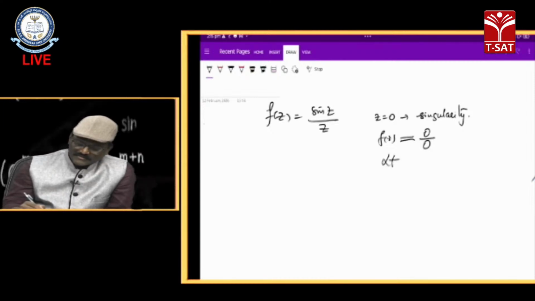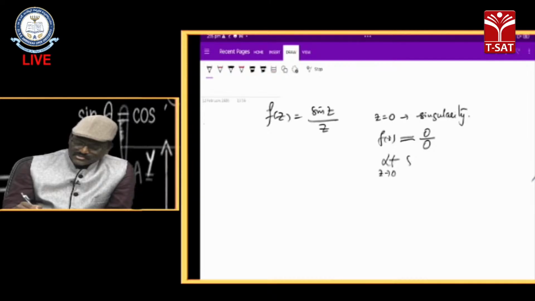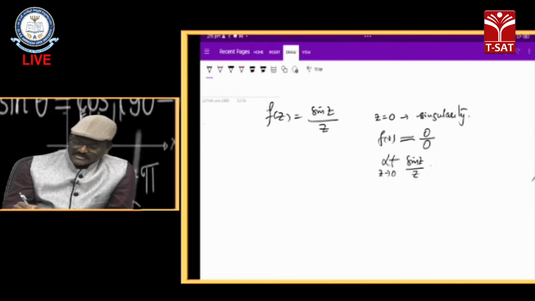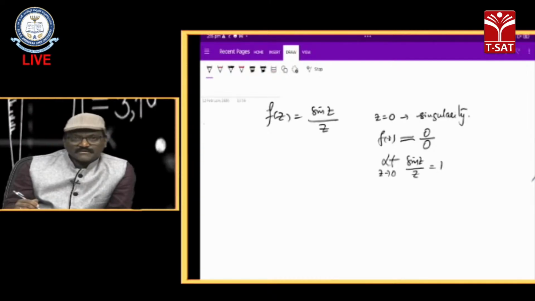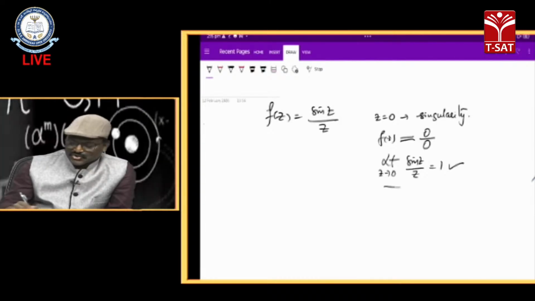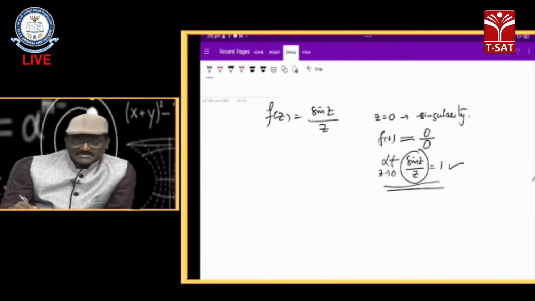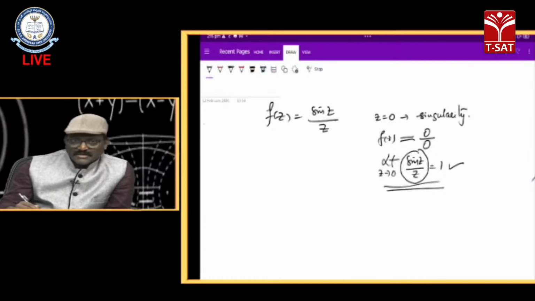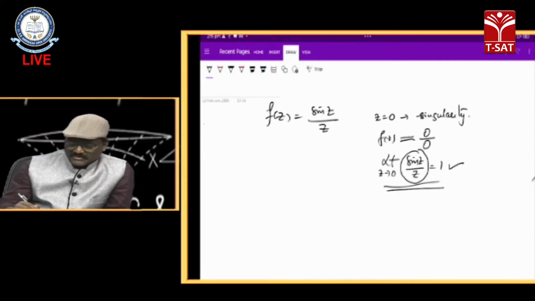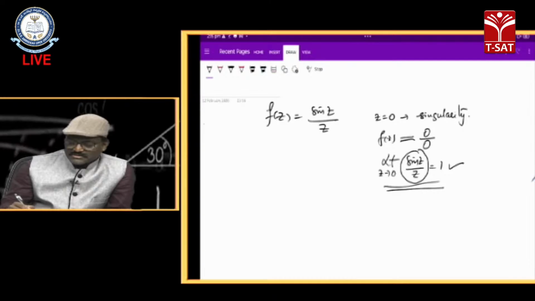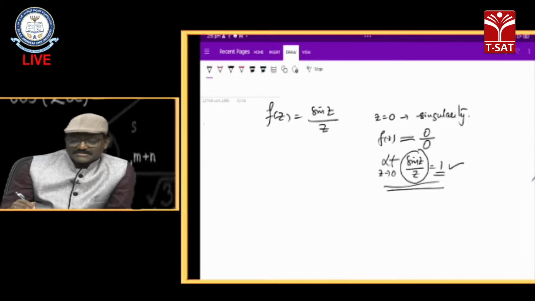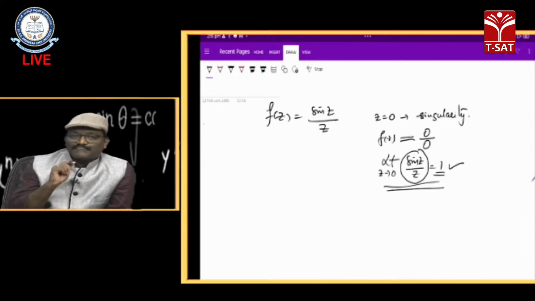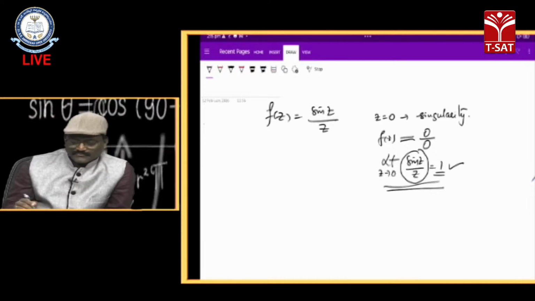And from intermediate level, we know that the limit as z tends to 0 of sin z by z has value 1, like sin theta by theta. Exactly, this is the shortcut definition. My function is f(z), I am taking z equal to a equal to 0 as the limit point. When this value is a finite constant, that means z equal to 0 is what type of singularity? Removable singularity. But how is it possible?